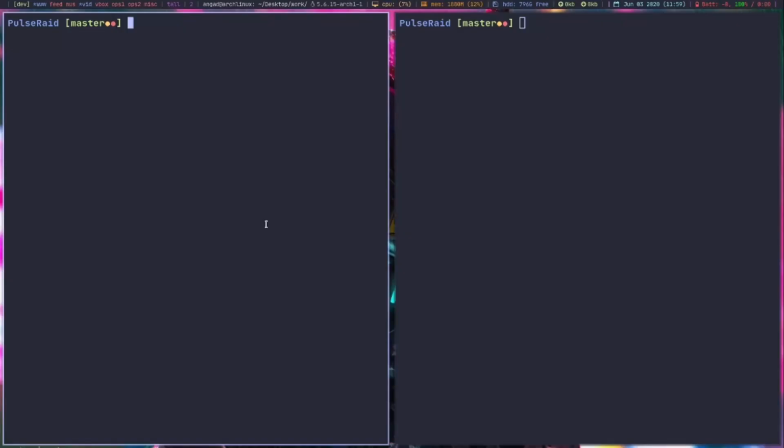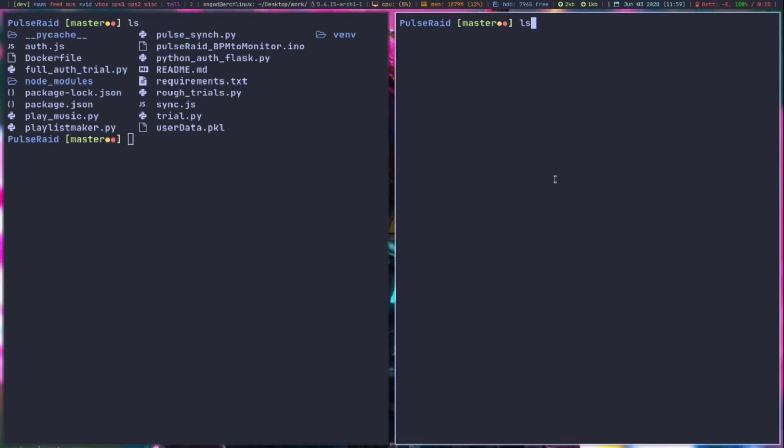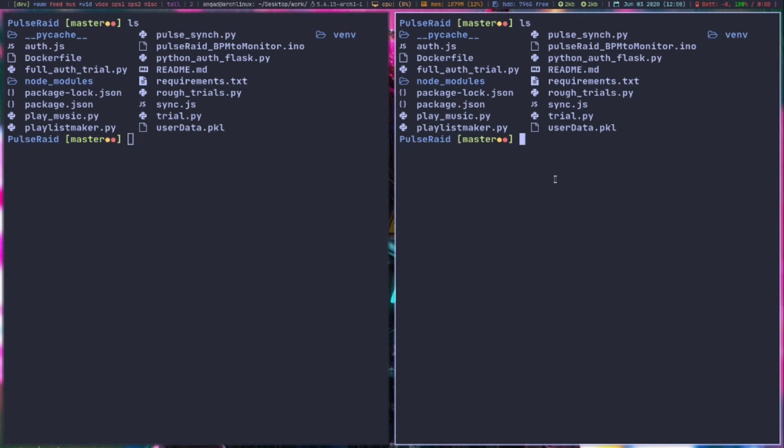Showcasing you the Pulse Rate project which we have made for our TARP project. So let us take a look at the code. There are two types of code here. First is our Node.js and second is our Python code. The difference is that the Python code is responsible for creating the Flask server which listens to the request, and the Node.js server is responsible for authenticating us.